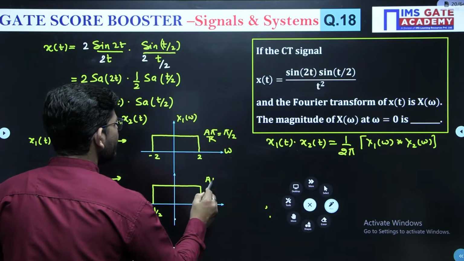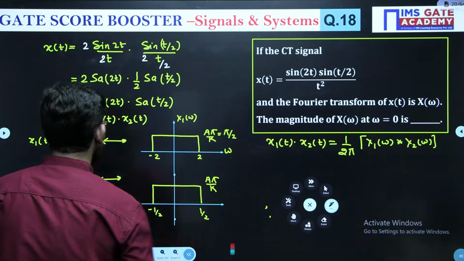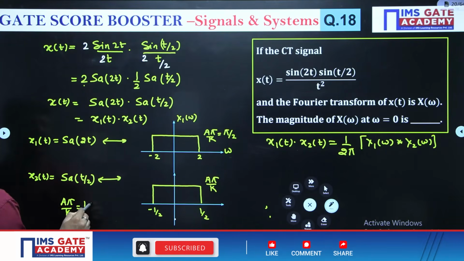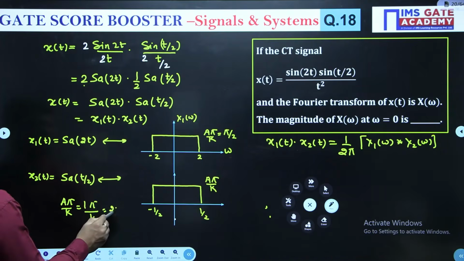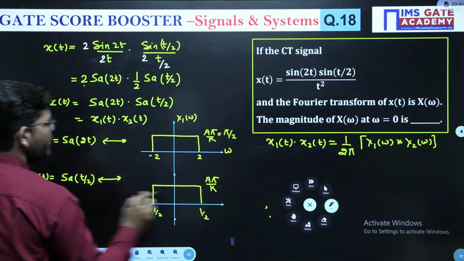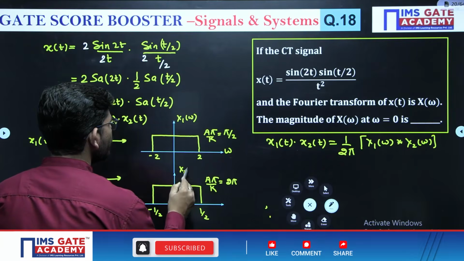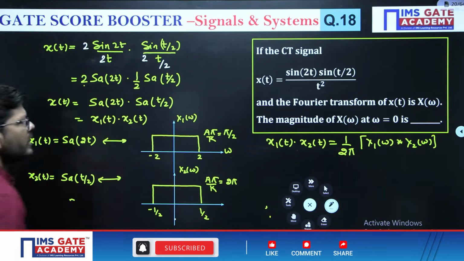And if I calculate the magnitude A pi over k, then A is 1, pi is pi, k is 1 by 2. So you will get 2 pi. This is going to be 2 pi, and this will be X2 omega.